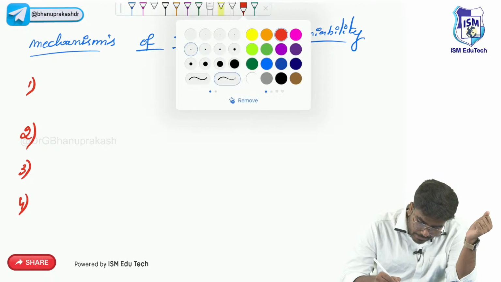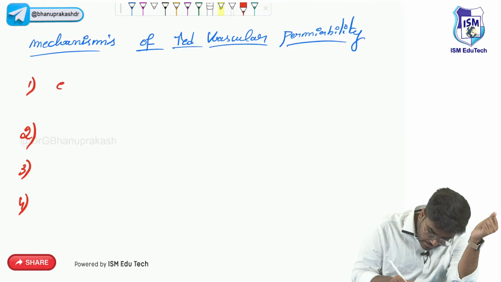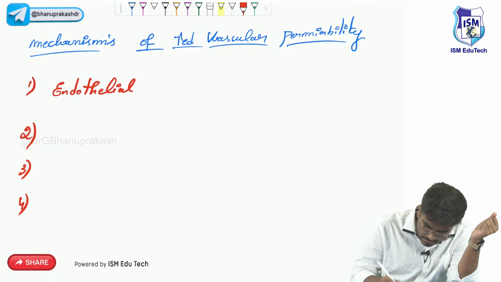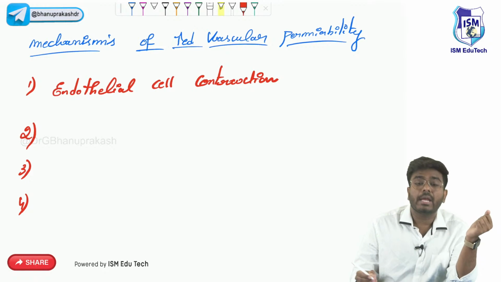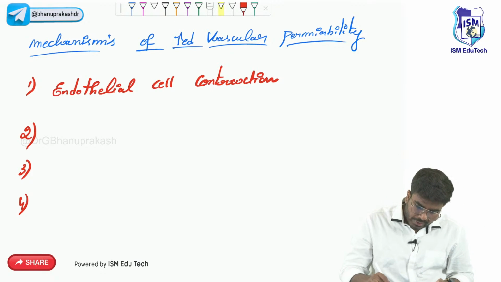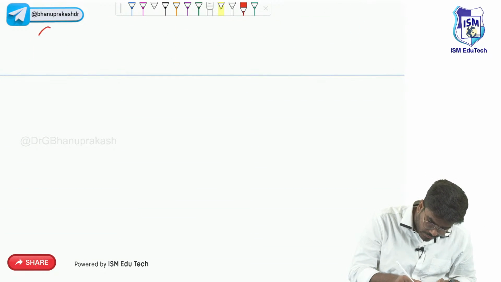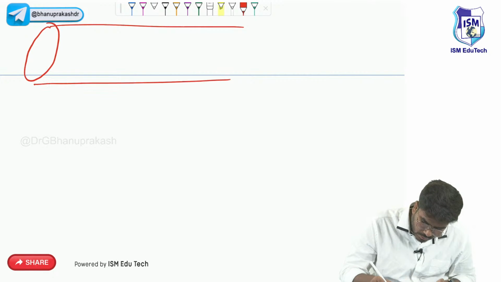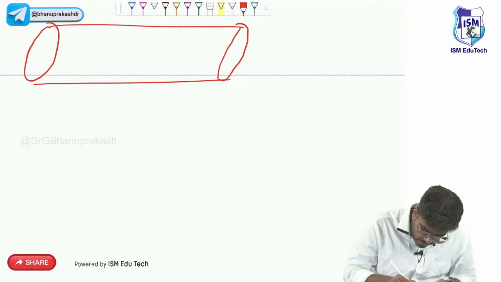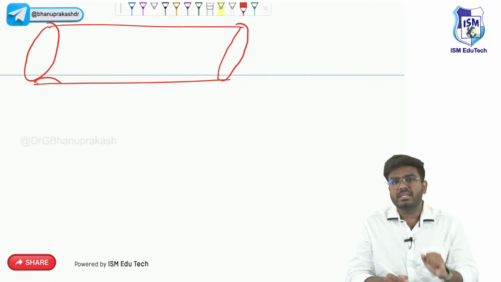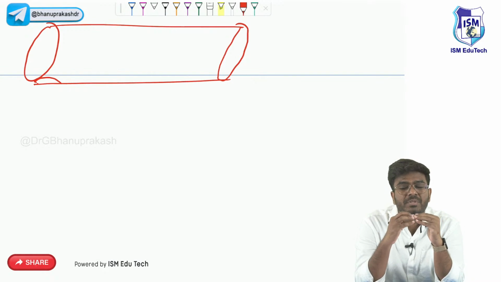The first mechanism is endothelial cell contraction. You can also call it endothelial cell contraction or retraction. So what exactly happens, sir? Let me write down here. So this is the blood vessel. Now all the blood vessels are lined by endothelial cells, right? Normally there are no gaps between the endothelial cells. There are no gaps. Okay.